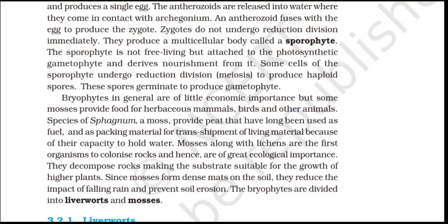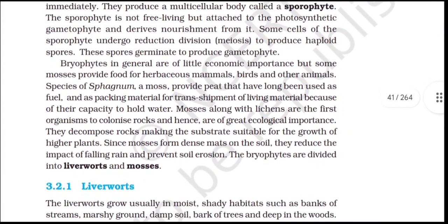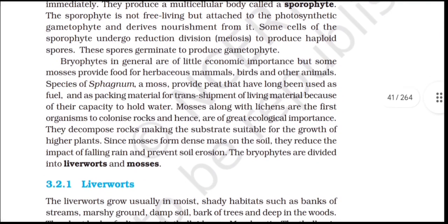Mosses, along with lichens, are the first organisms to colonize rocks and hence are of great ecological importance. Since mosses form dense mats on the soil, they reduce the impact of falling rain and prevent soil erosion. The bryophytes are divided into liverworts and mosses.